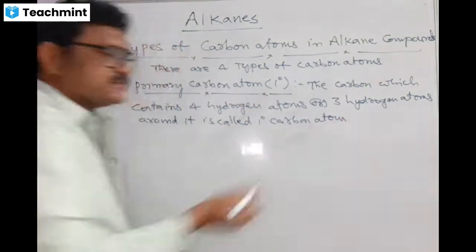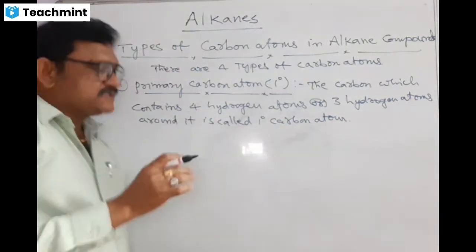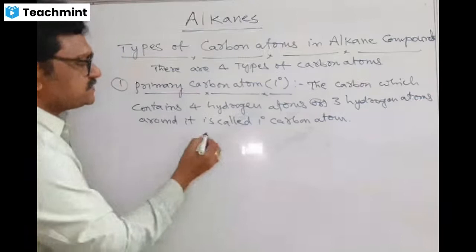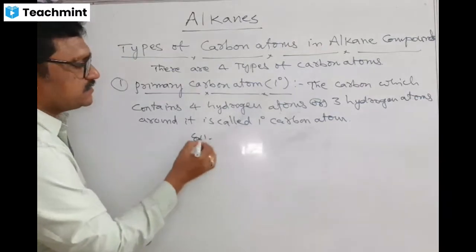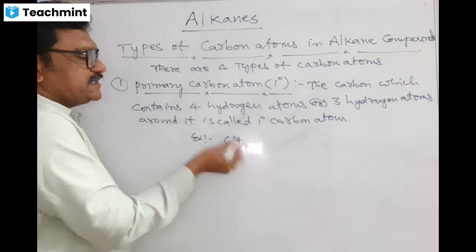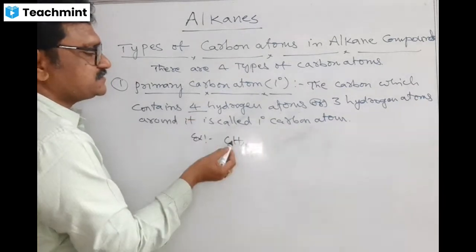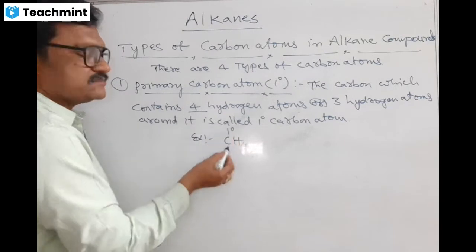Please write it down. It's so simple to understand. See, for example, I give you CH4. Here, the carbon contains four hydrogen atoms around it. That's why it is a 1° carbon.